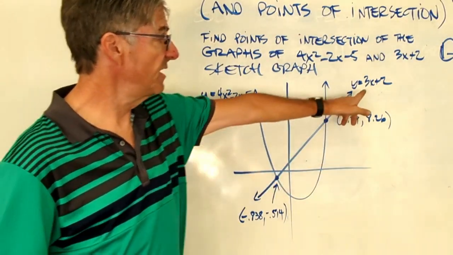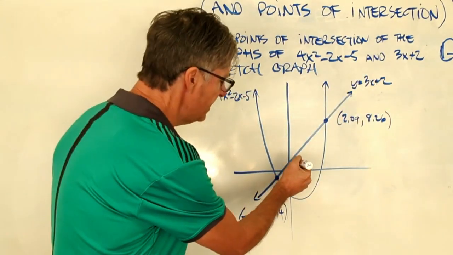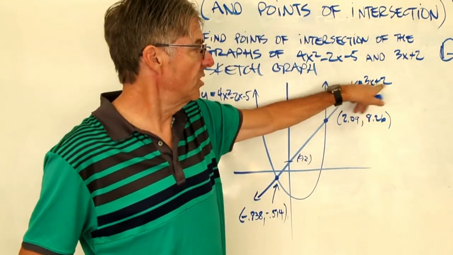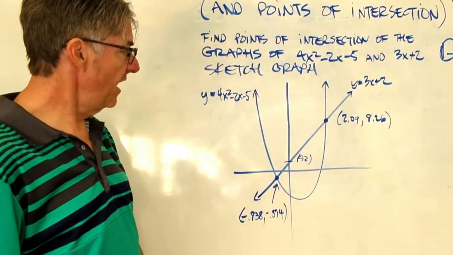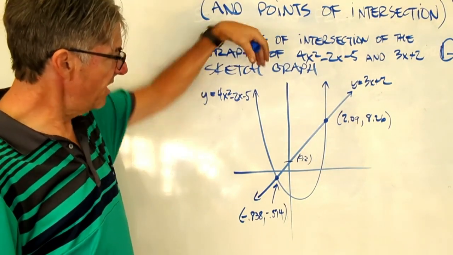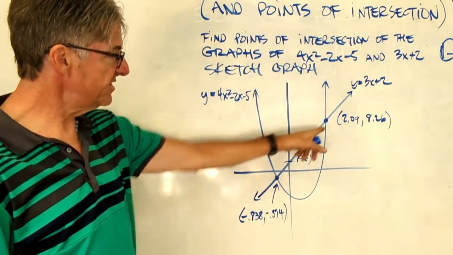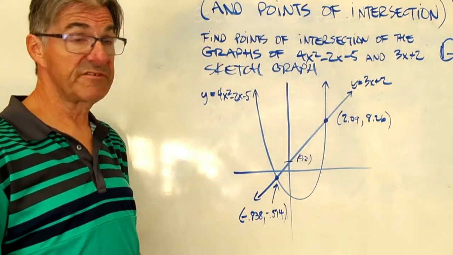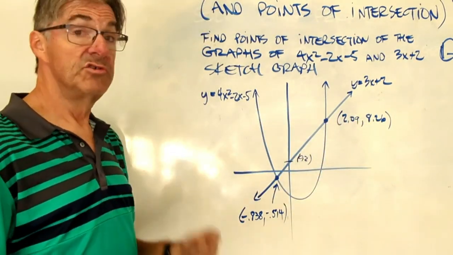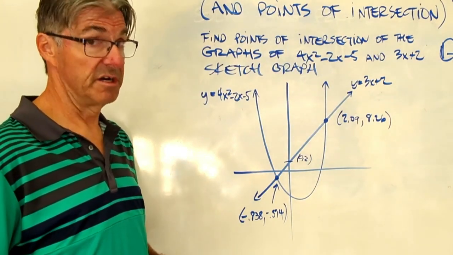So first off, here's my linear function, 3x plus 2. That's this upward sloping line. I could label my intercept there. That's the point 0, 2, because we know that from slope-intercept form, right like that. And then I have my quadratic function, 4x squared minus 2x minus 5. That's this parabola right there. And then it intersects my line in two spots. I use my trace function, and I listed my points of intersection right here, both of them to 3 significant figures. Remember to practice that. That is worth points on a test.